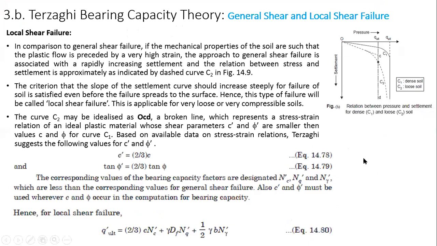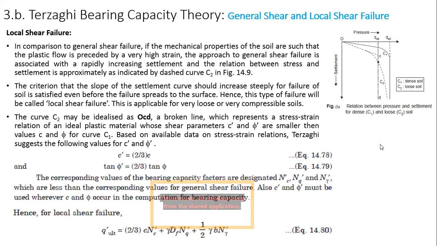Okay. So in the last class, I have already told you about the case when there is a local failure. Local failure means when the soil is not so dense, when the relative density of the sand is less than 50%, something like relatively loose or not very dense. In those cases, all these Terzaghi failure lines will not be developed.